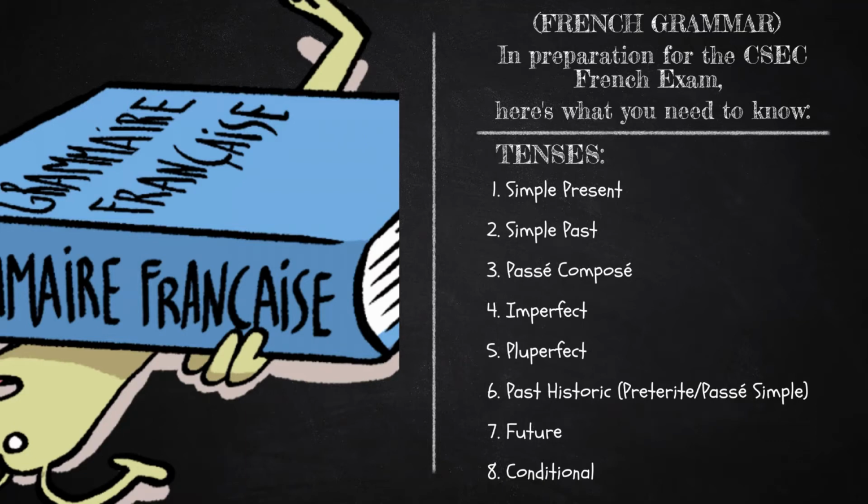This is one of the past tenses you need to know, and it's a compound past tense. The imperfect or imparfait is usually juxtaposed with the passé composé. This is another past tense we need to know for a CSEC French exam. And number five, the pluperfect, which expresses had done. They had arrived. Okay, so it's something that took place in the past before another action in the past.